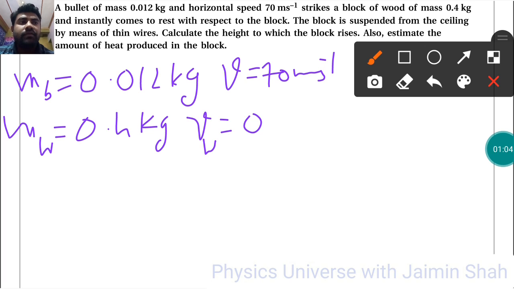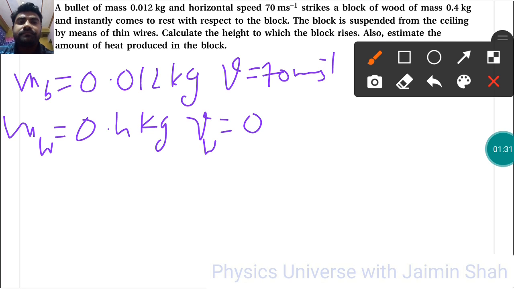So first we need to find the rising of that block, right? So first of all we need to find the velocity of that block, because when the bullet instantly comes to rest with respect to the block, the whole system will be moving. So we need to find the velocity of the whole system, right?